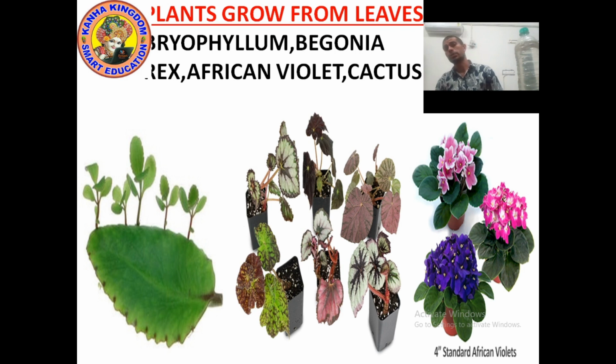Okay, look at the first picture. You can see the picture of a leaf, green leaf. This is actually Bryophyllum leaf. Yes, you can see small seedlings are growing, small baby plants are growing on the leaf. It shows that Bryophyllum leaves can develop a new plant. Yes, if you just cut one piece of leaf having a baby plant, you can develop it into a new plant.